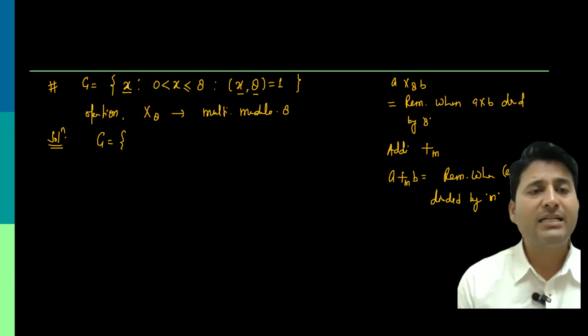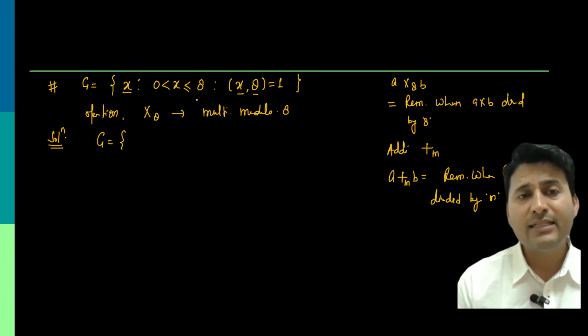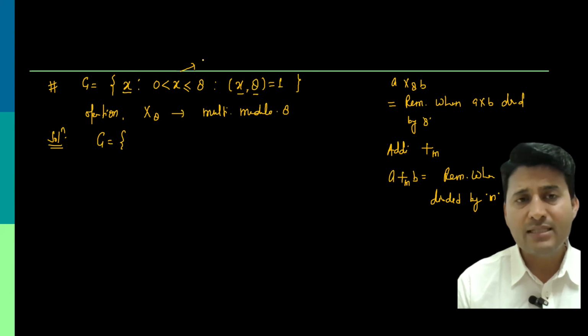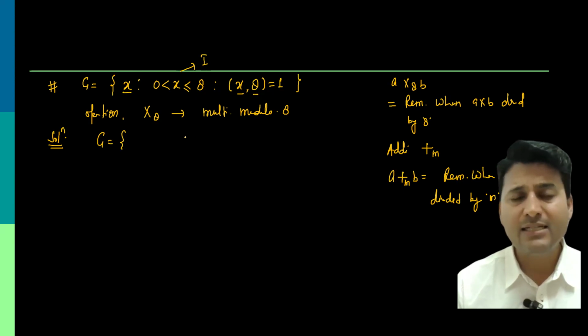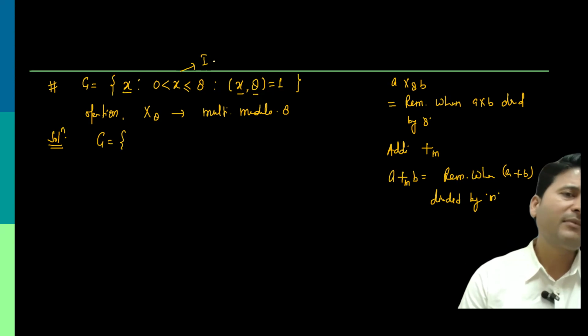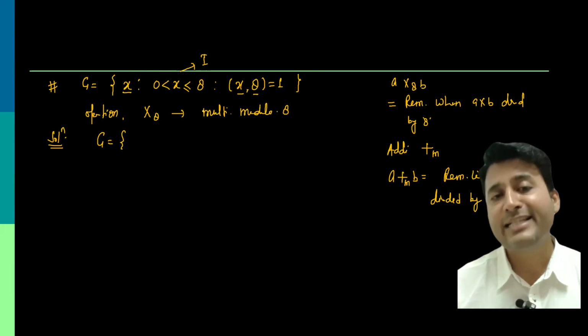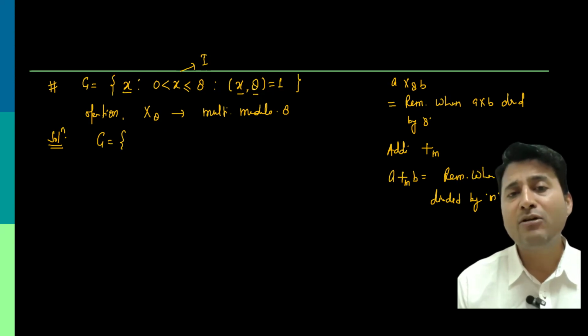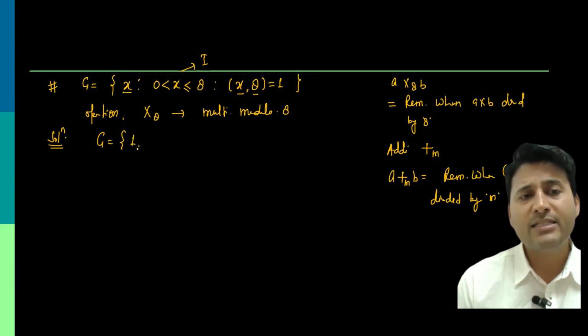So we know that it started with 1. And one more thing, these x come from the set of integers. So it's not real numbers; they are talking about integers. So we know that the GCD of 1 comma 1 is 1. So the first element is 1.